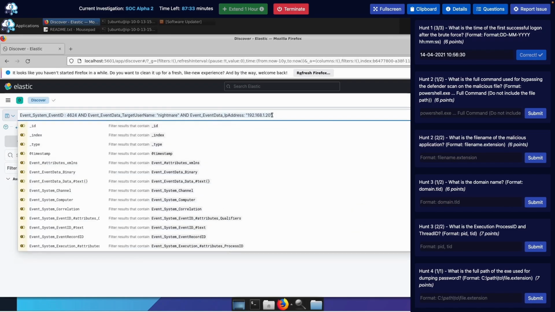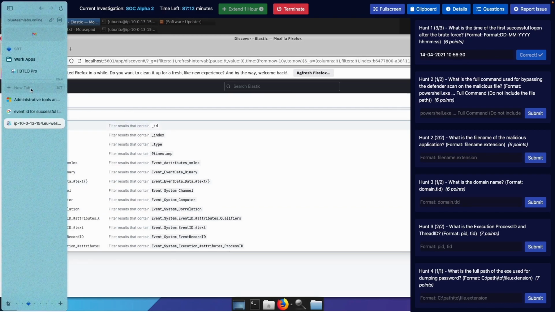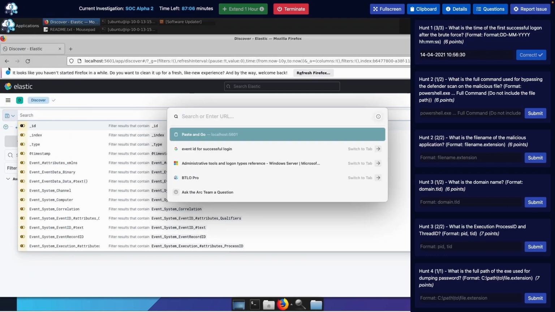So let me delete this. I'm gonna miss that syntax, and we want to look for the command string. Full command used for bypassing the defender scan. PowerShell. Ooh, okay. Let's do some research. Full command used for bypassing defender scan. Let me type that in on Google.